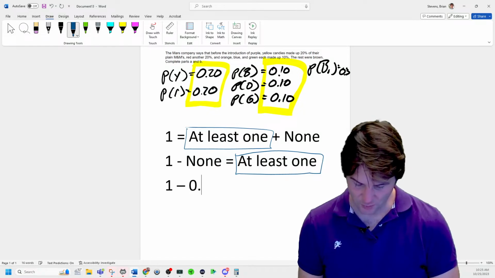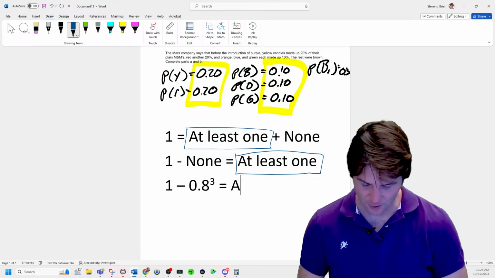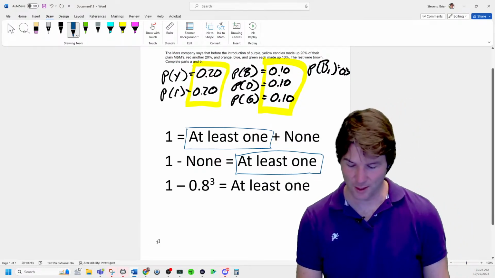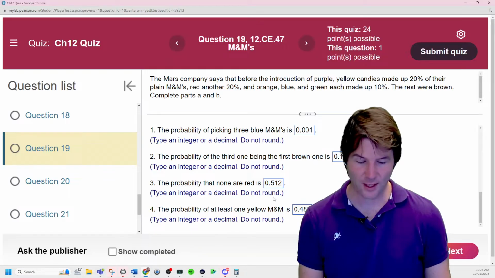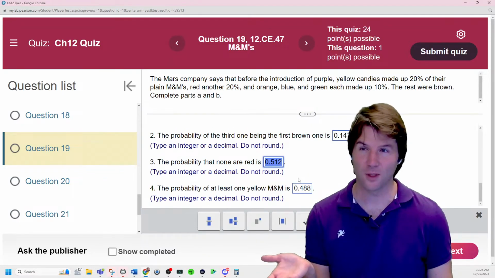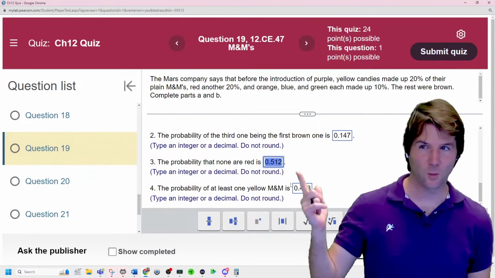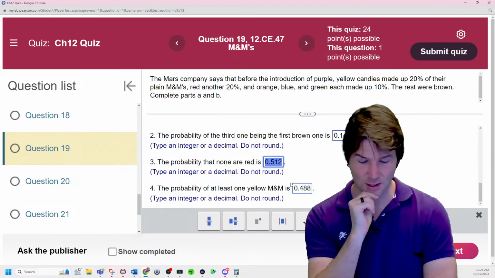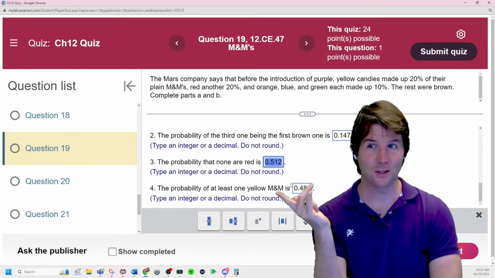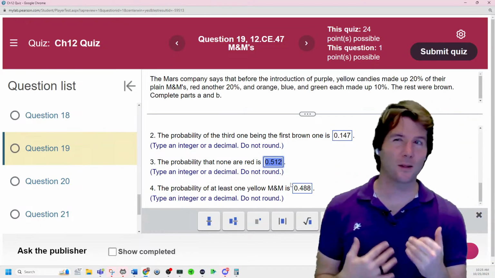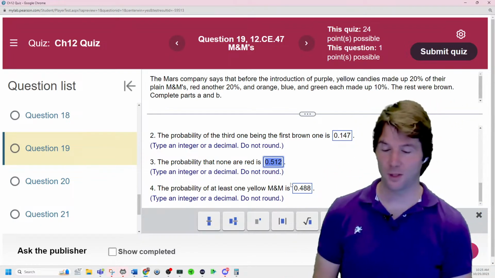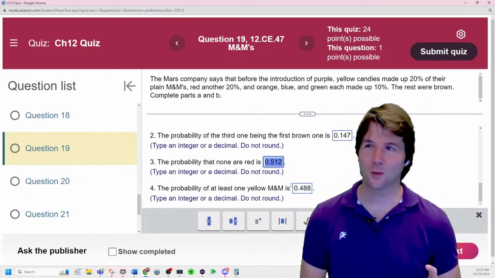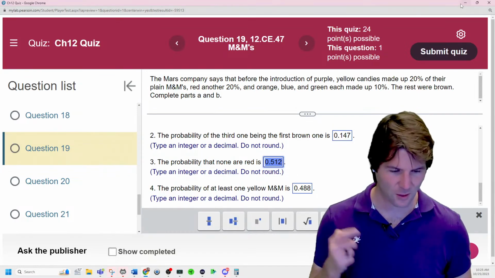So 1 minus 0.8 to the third power is the probability of at least 1. And so what I did right there is I remembered, as you were answering the question, that we already figured out for the previous question that red and yellow had the same probability, and then I just did 1 minus it. Does that make sense what I did right there? Notice how they add to 1. But that was with red, but red had the same probability as yellow. So we were able to figure out the probability of no reds, and the probability of no yellows is identical for 3. Now, that is the way to solve it. We'll probably do some other at least one problems, hence I want to go to the next one.